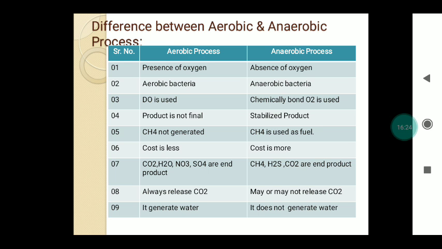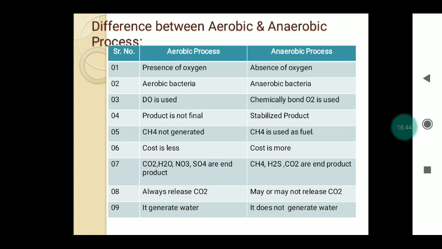The aerobic process has a lower cost, while the anaerobic process is costly. The aerobic process gives byproducts like carbon dioxide, H2S, NO3, SO4, while the anaerobic process gives methane, hydrogen sulfide and carbon dioxide as end products.